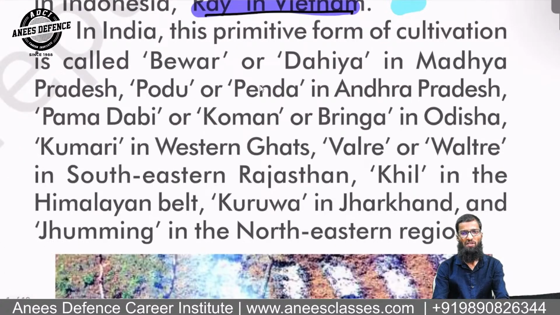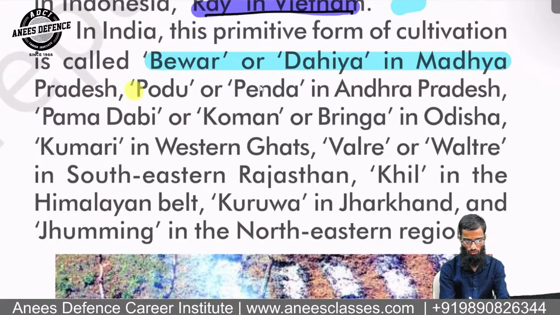In India, this primitive form of cultivation is called Bewar or Dahiya in Madhya Pradesh. Is it clear? Podu or Penda in Andhra Pradesh, Komman and Bringa in Odisha.